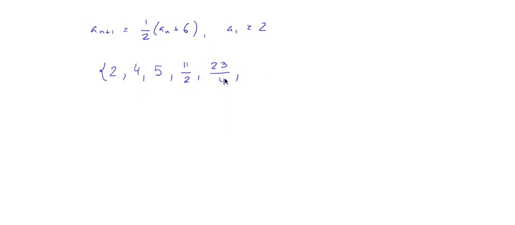And then 23 over 4 plus 6 over 2 is 47 over 8, and so on. If you write the decimal approximation, this is 5.5, this is 5.75, this is 5.875, and if you keep computing terms, you will see that this is going to be closer and closer to 6. Okay, so is this sequence convergent to 6?